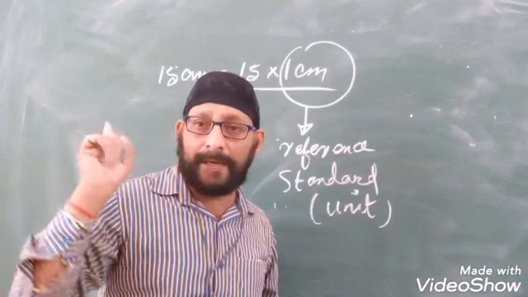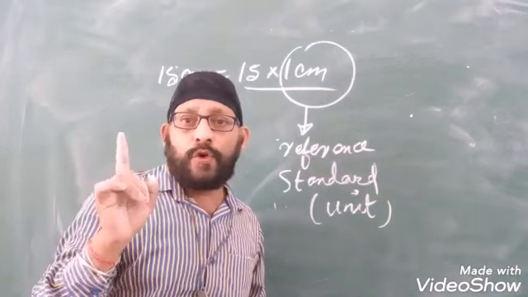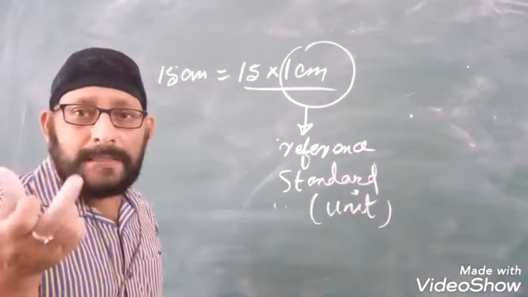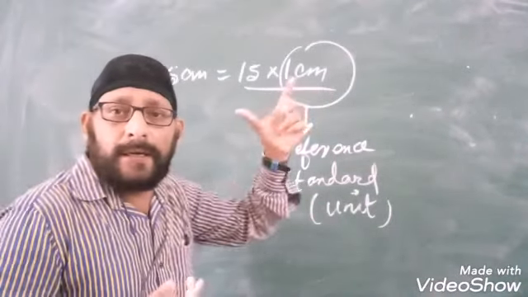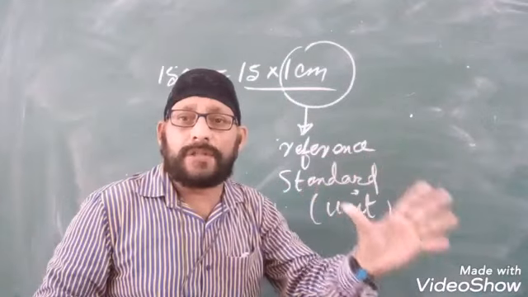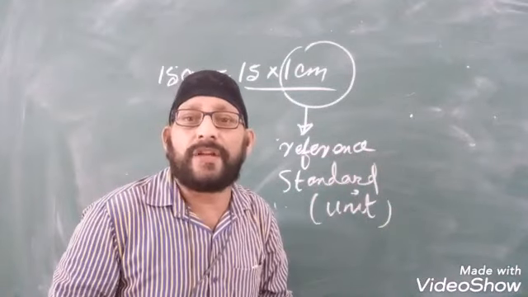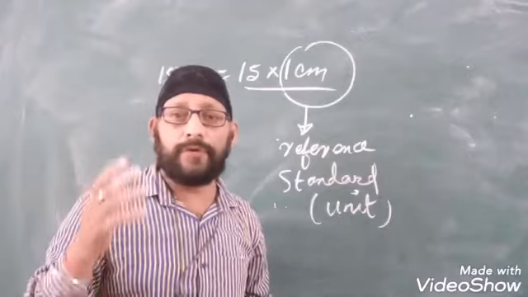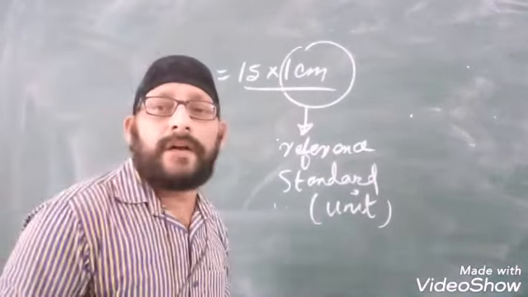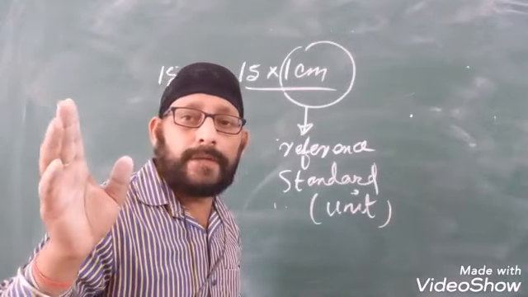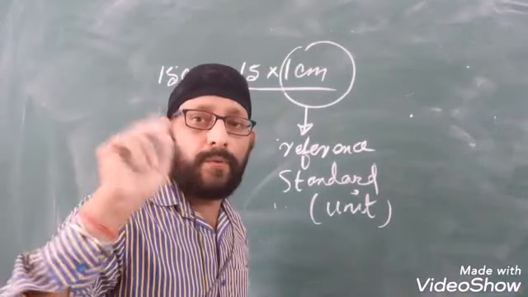The value of 1 centimeter is the same. So the first important property is that it should be constant, invariable, and it must be internationally recognized. These are the two basic properties of a unit, the reference standard that we use for measurement of physical quantity.